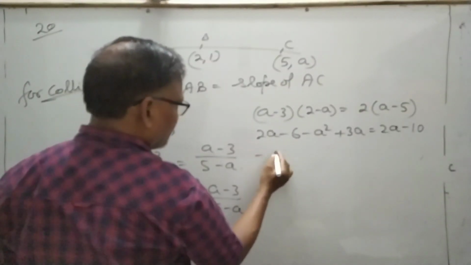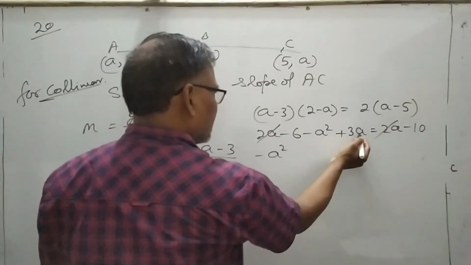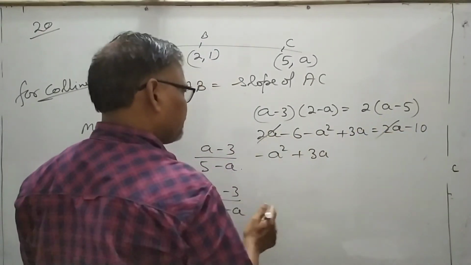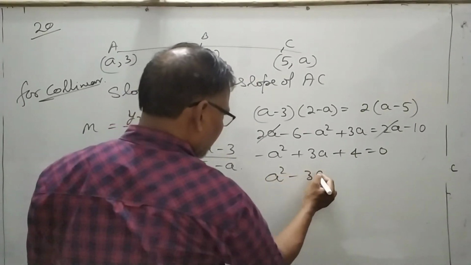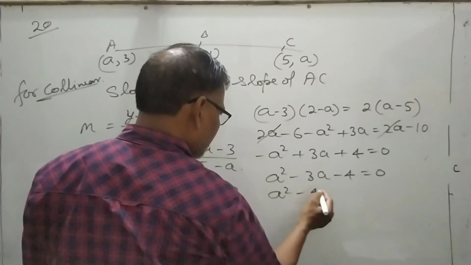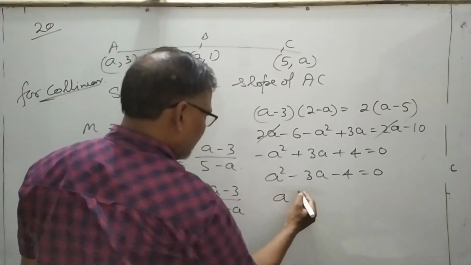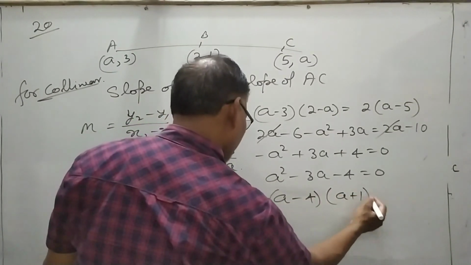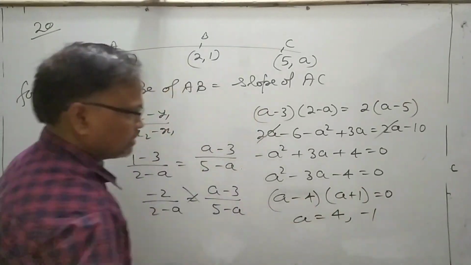So it will be minus a square, 2a and 2a cancel, plus 3a minus 6 plus 10, that is plus 4, is equal to 0. Or a square minus 3a minus 4 is equal to 0. After factorization, (a minus 4)(a plus 1) is equal to 0. So a is equal to 4 and a is equal to minus 1.